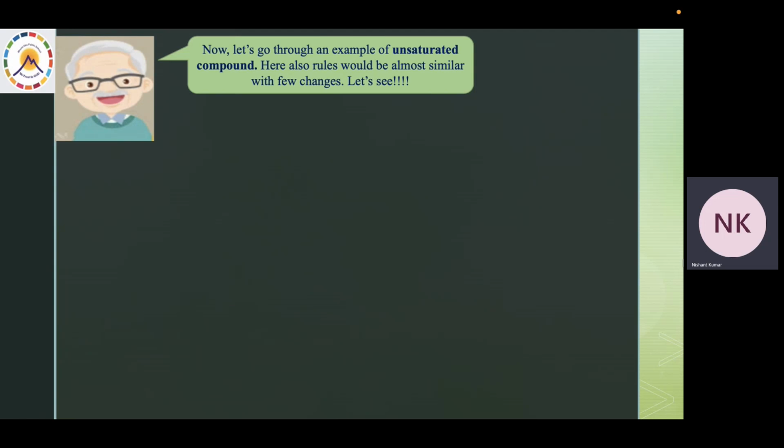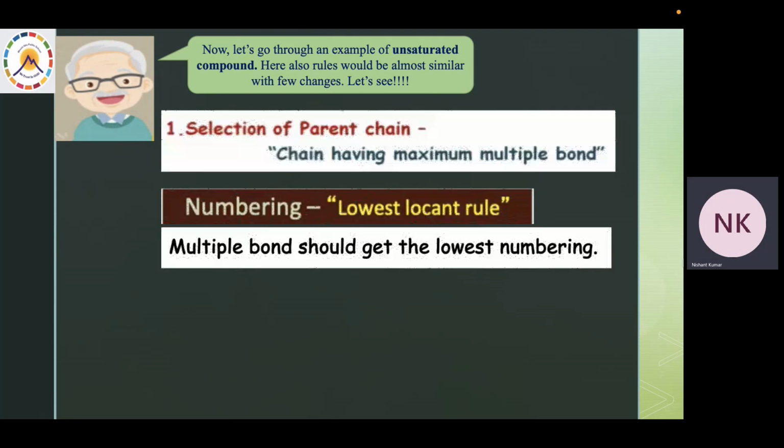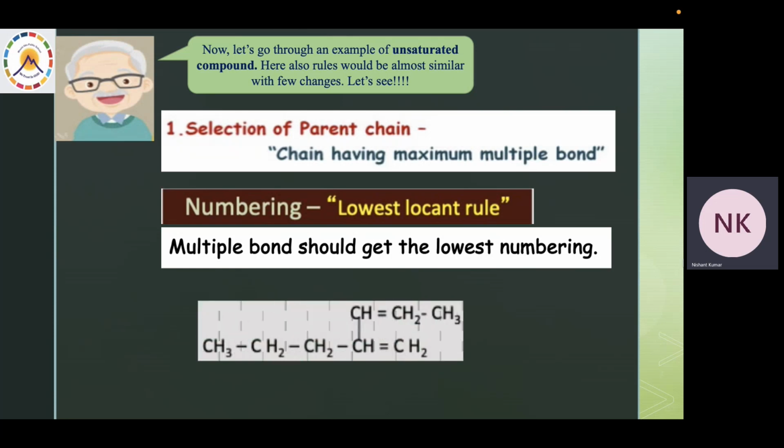Now let's go through an example of an unsaturated compound. Here also, the rules would be almost similar with a few changes. Let's see. Now, in case of unsaturated compounds, the parent chain becomes the main chain which has the maximum number of multiple bonds. And the numbering should be done in such a way that multiple bonds get the lowest numbering. Let's have a look at an example.